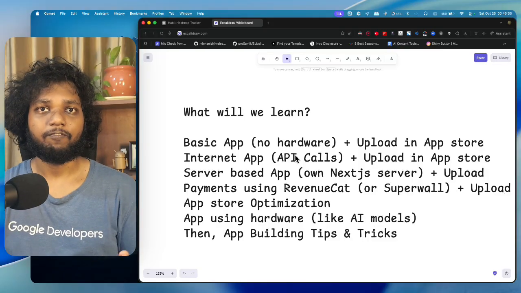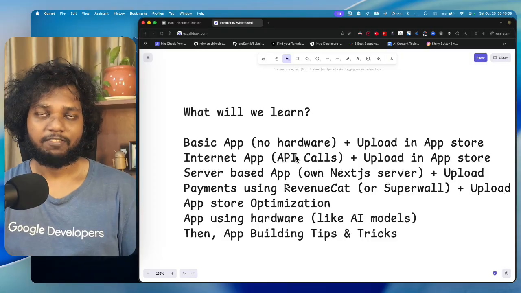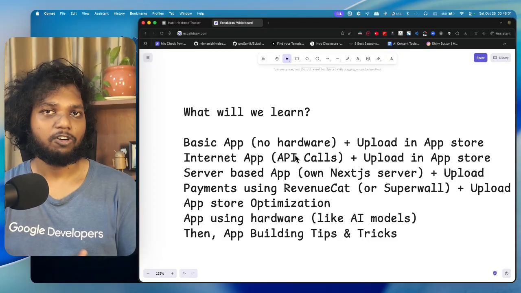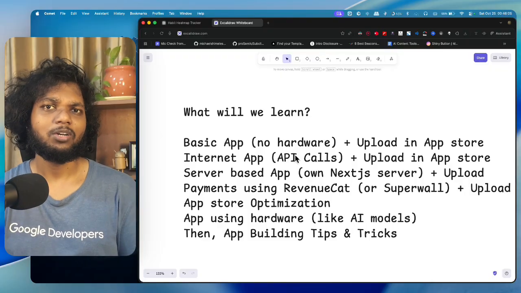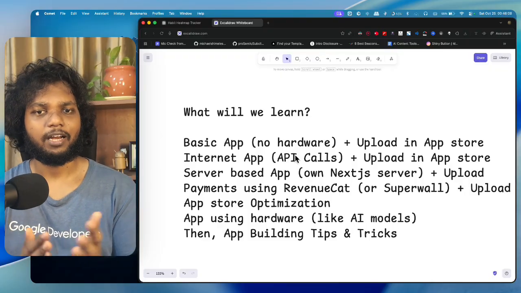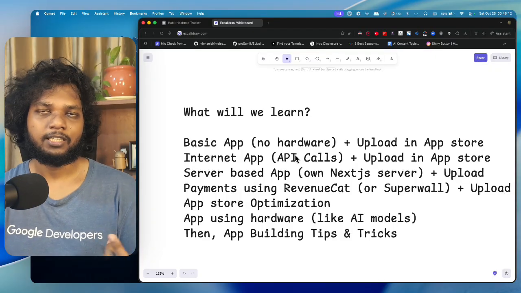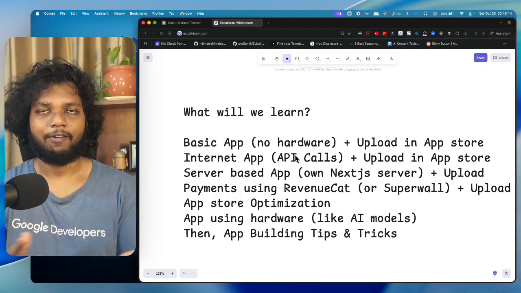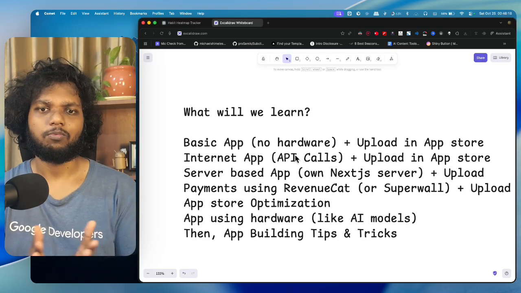What is an internet app? It uses APIs, because again, iOS is very restrictive, and it requires a lot of permissions to access the internet, the Wi-Fi, the web and all. So for that we will build an internet application in a different layer. Then we will understand how API calls are done, and again upload it to the App Store. I've not thought about the use case, but I will be building AI applications altogether.